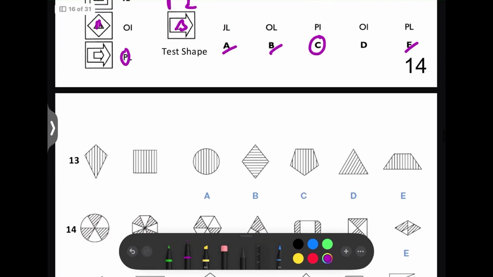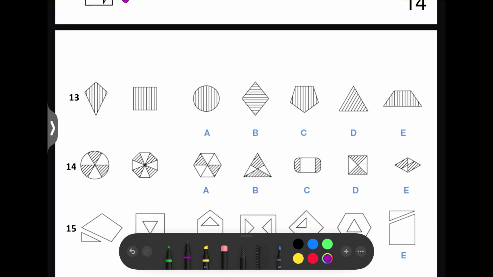Next, we've got these. These are like similarity questions. So here we've got vertical lines. So we know the answer's got to have vertical lines. So we can rule out any with horizontal or diagonal. But what else they have in common is the fact that they are 1, 2, 3, 4, 1, 2, 3, 4. They are both four-sided shapes. So we can rule out A, one-sided, and C, five-sided. So the answer is E, 1, 2, 3, 4.